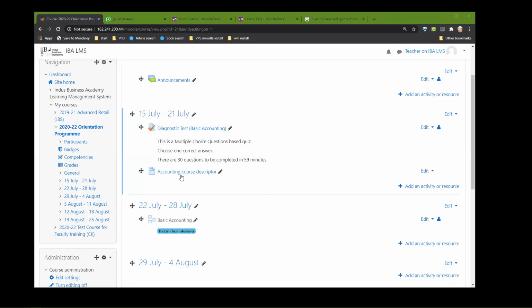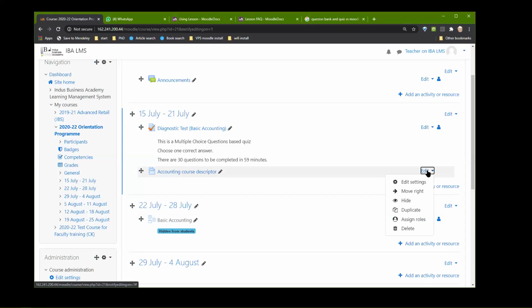Yes. All right. Now you can see that the accounting course descriptor here is not hidden, but the basic accounting one is hidden. So here, if I go to the edit, there I can see hide.